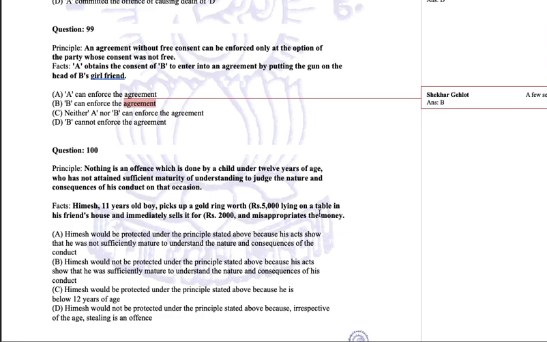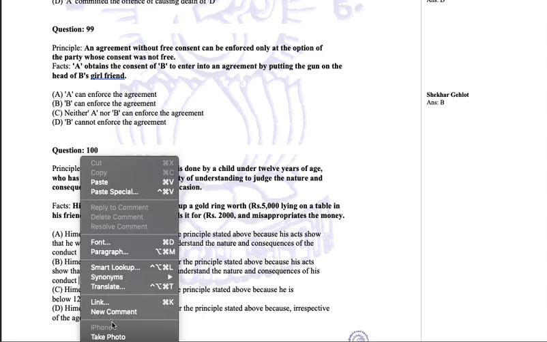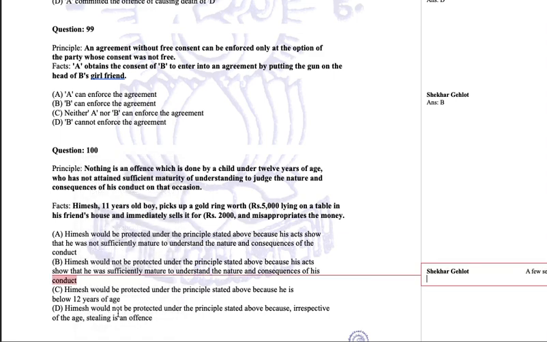Now let us see, has he attained sufficient maturity? He saw a gold ring worth 5,000 rupees, and then he immediately sold it for 2,000 rupees and misappropriated the money as well. So this kind of kid is definitely having knowledge. So Himesh would not be protected under this principle because his acts show that he was sufficiently mature to understand the nature and consequences of his conduct. So Himesh, though a kid, will be guilty of committing theft.